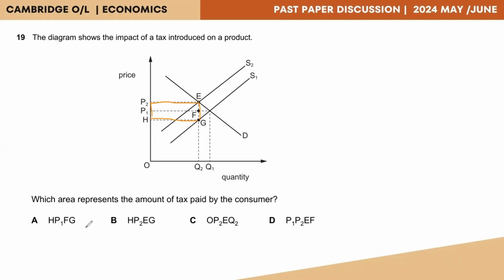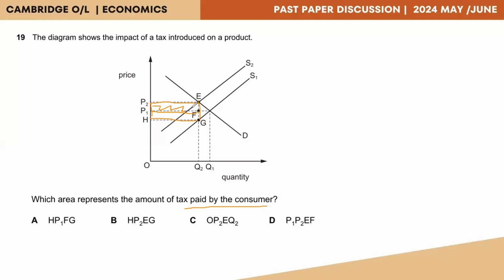However, our question is, which area represents the amount of tax paid by the consumer? That's the consumer borne tax. Consumer borne tax is the difference between the old equilibrium price and the new equilibrium price. So hence, the old equilibrium price would be P1. So we have that line. And then P2 would be the new equilibrium.